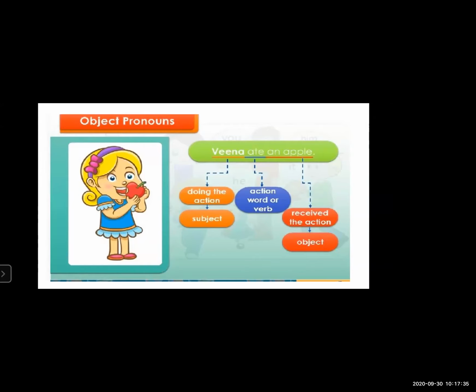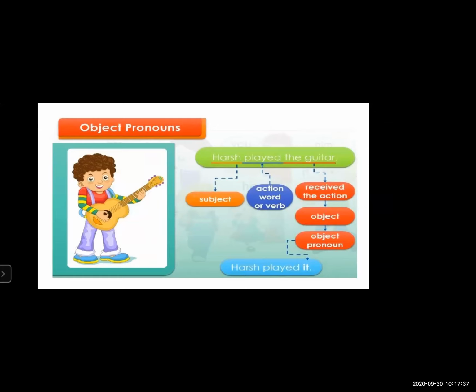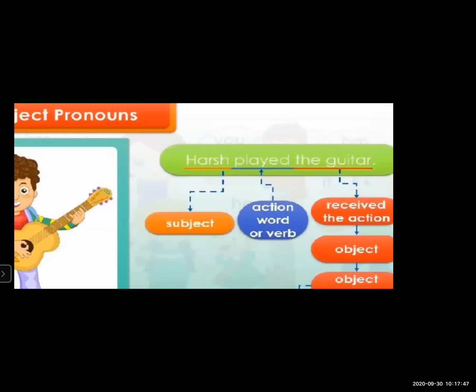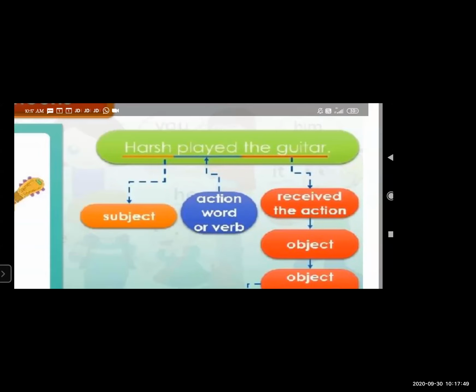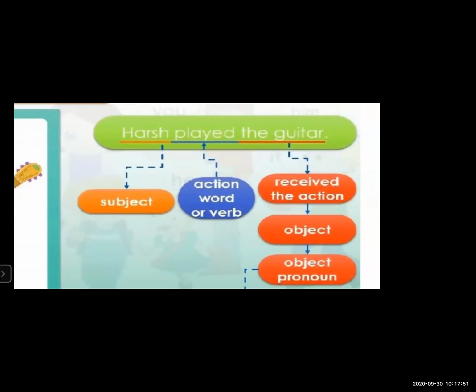Now let's see the next sentence. Harsh played the guitar. Okay, look at this sentence. Harsh played the guitar. Now the action is done by whom? By Harsh. What action is done by Harsh? The playing of the guitar. So what is this? Played. And the guitar is what? The receiver of the playing is the guitar. So the guitar is an object.